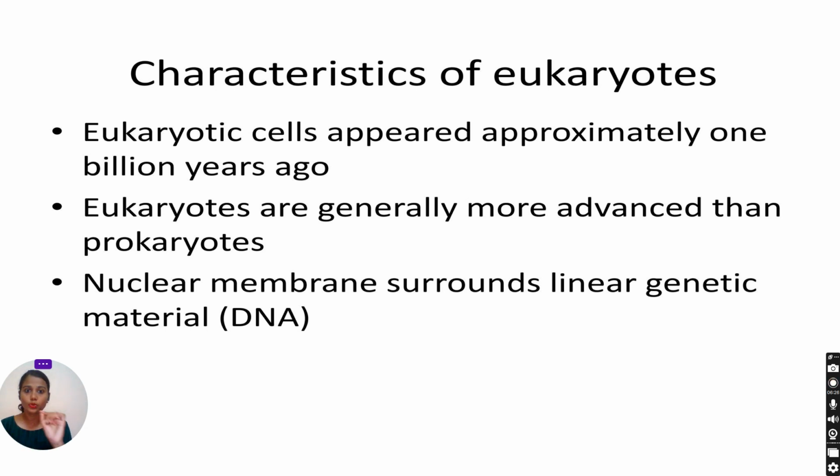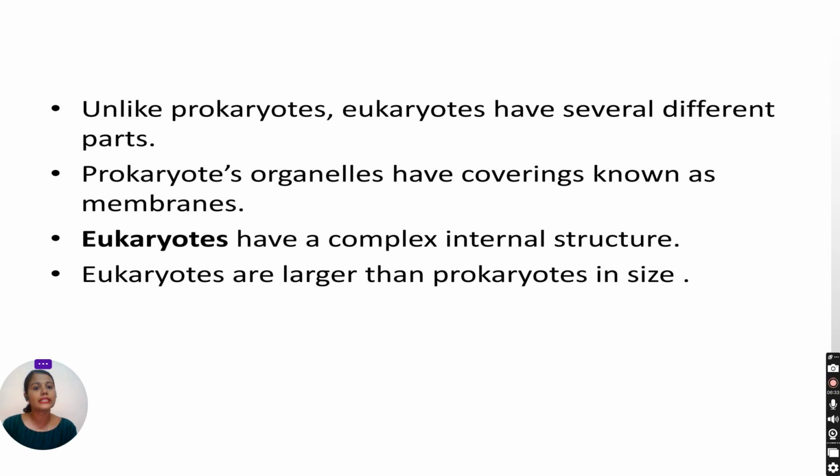In prokaryotes, it's a circular shape. In eukaryotes, it's a linear shape. Unlike prokaryotes, eukaryotes have several different parts.